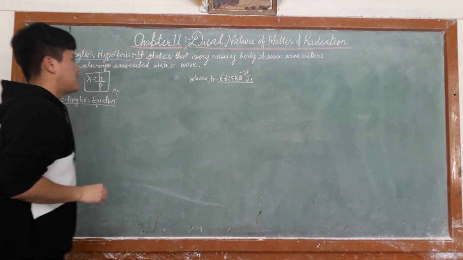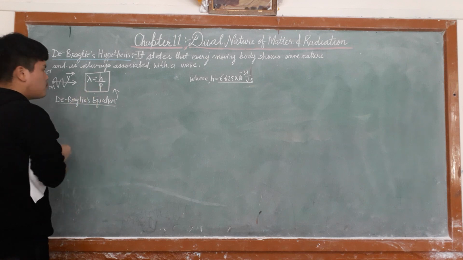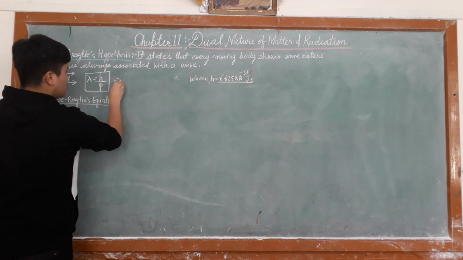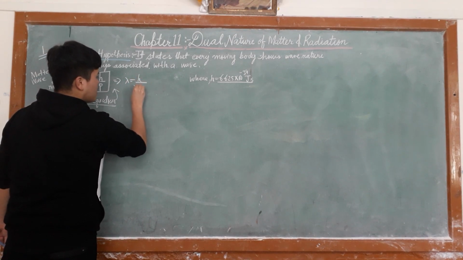And p is the linear momentum. So the equation is lambda is equal to h upon mv.